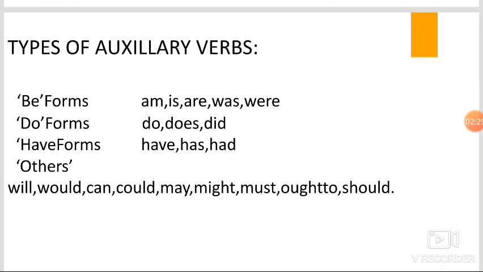Now look at the types of auxiliary verbs. Be forms: am, is, are, was, were. Do forms: do, does, did. Have forms: have, has, had. Others: will, would, can, could, may, might, must, ought to, should.